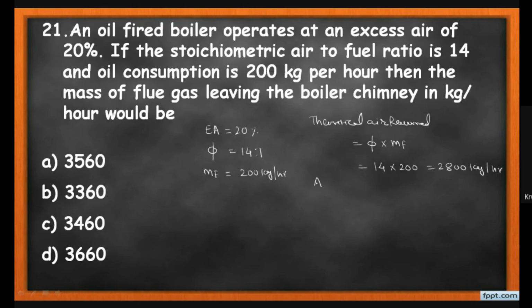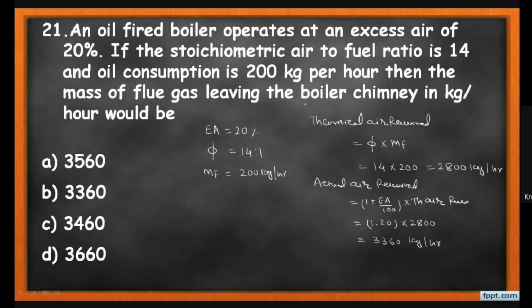Now we calculate the actual air required, which is equal to 1 plus EA divided by 100, into the theoretical air required. So here we have 20%, so 1 plus 20 over 100 becomes 1.20, into the theoretical air, that is 2800. So our answer for the actual air requirement becomes 3360 kg per hour. But this is not our answer.